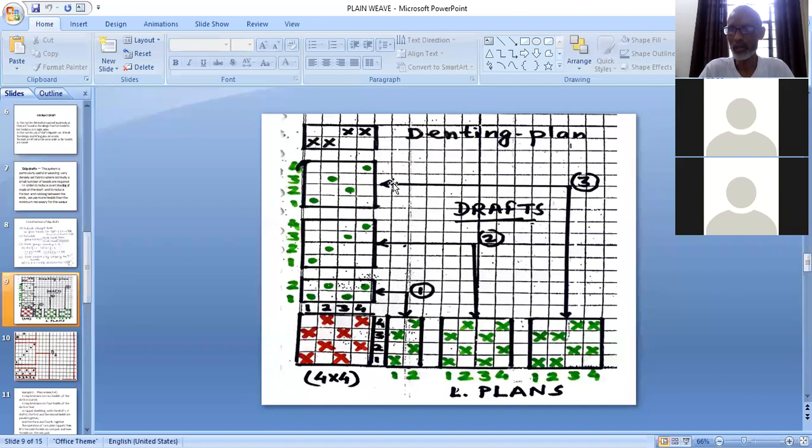The denting order can also be seen by observing the fabric in the light. When you are observing the reed mark, at that time you can also count the number of threads in the group and see the denting order in that fabric. But generally, this is the concept behind deciding the denting plan. So I hope it is clear how we decide the denting plan. If the weave is given, the interlacing order is given, then you can decide the denting plan.